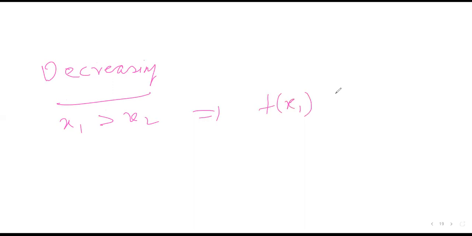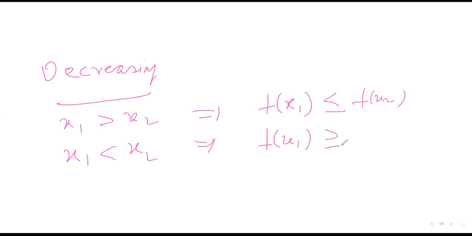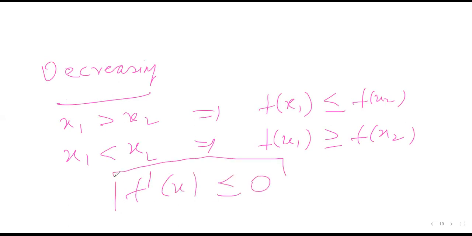Now, similarly, for decreasing functions, the definition gets reversed. If x1 is greater than x2, then f(x1) should be less than or equal to f(x2). That is, the value of y decreases with increasing x. If x1 is less than x2, then f(x1) should be greater than or equal to f(x2). For this to happen, f'(x) should be less than or equal to 0. I am taking equality in both parts. A constant function is both increasing and decreasing.